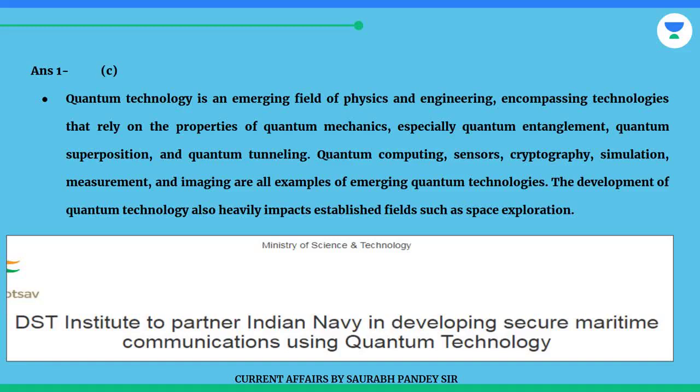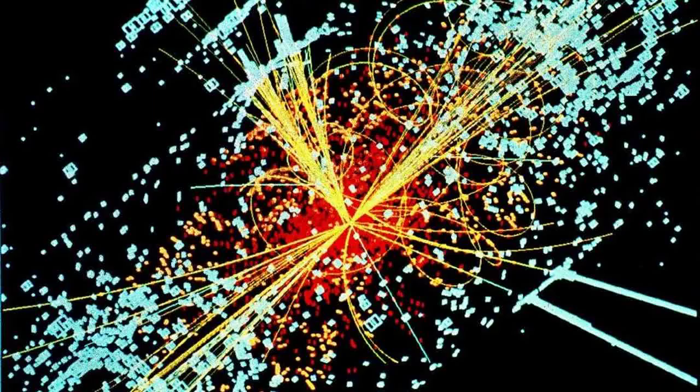Quantum technology is an emerging field of physics and engineering, encompassing technologies that rely on the properties of quantum mechanics, especially quantum entanglement, quantum superposition, and quantum tunneling. Quantum computing, sensors, cryptography, simulation, measurement, and imaging are all examples of emerging quantum technologies. The development of quantum technology also heavily impacts established fields such as space exploration.